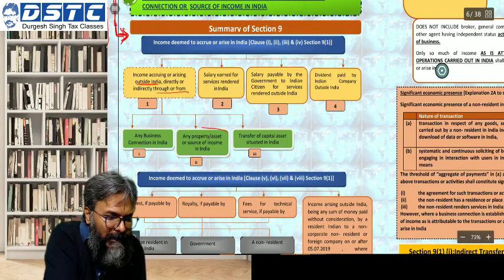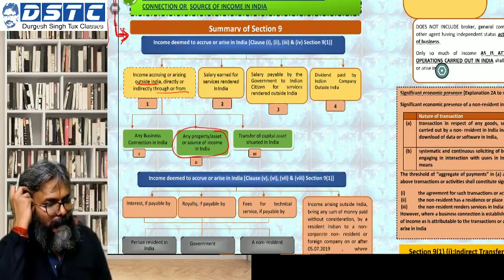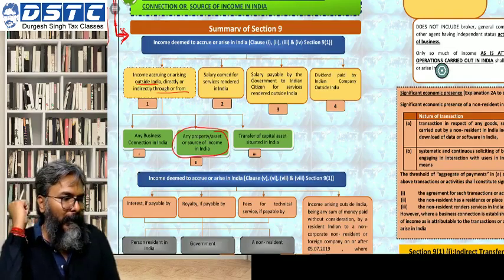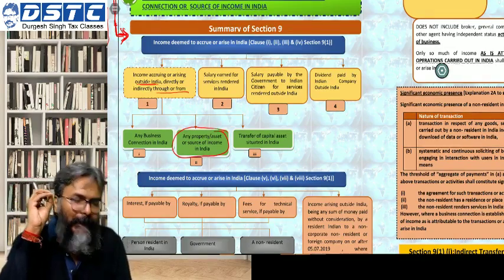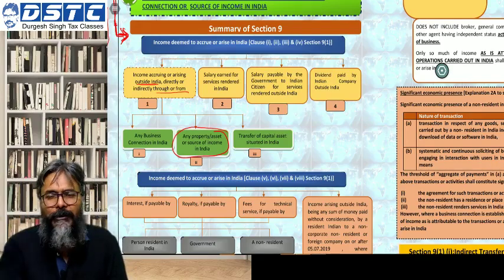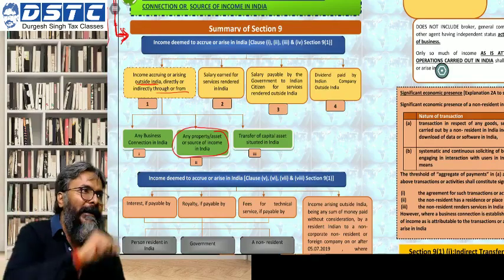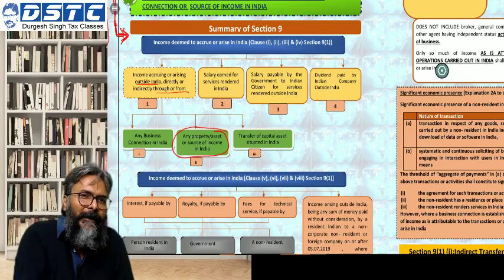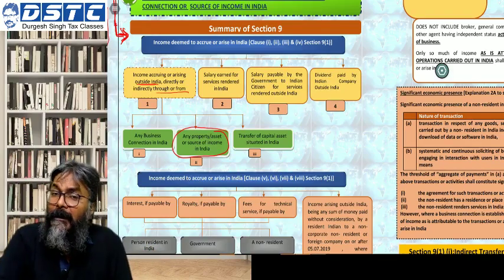I am doing this part, which is the easiest part: any property or asset or income in India. What is the example I gave you? The property was situated in India. You have become a non-resident. You have given that property on rent, and you have told your tenant to kindly give this income to your Citibank account in Singapore.